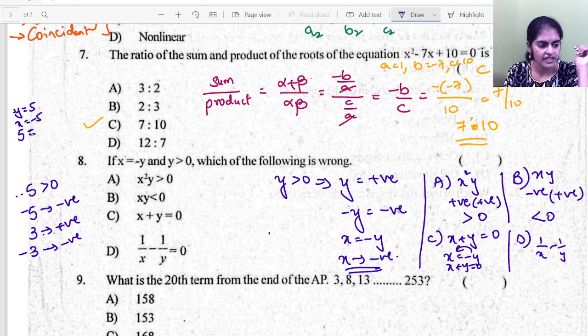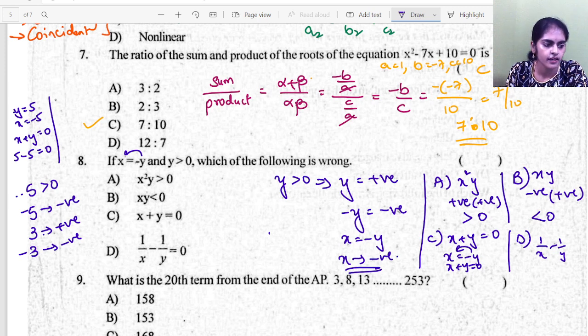So x plus y is 0, so I have 5 minus 5 is 0. Now what about 1 by x and 1 by y? So y is 1 by 5, x is minus 1 by 5. So this will also be equal to 0, right?